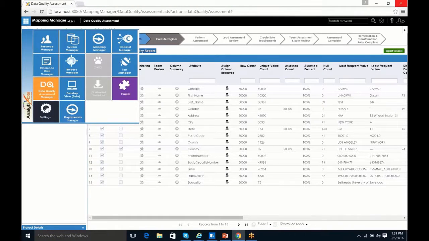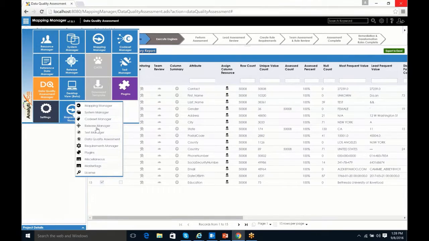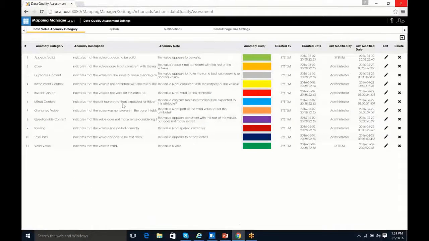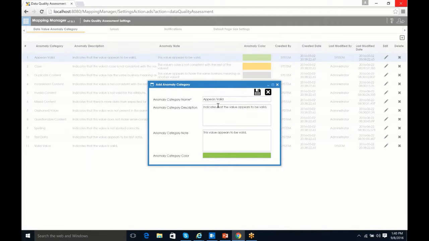We also have the ability, as I mentioned earlier, to configure the DQAM, so we'll go ahead and do some of that. This is the first thing that we talked about, which is our categories. These are our assessment categories, and as you can see here, like appears valid. If you wanted to change the color, you can do that. All you have to do is click on the edit, and you can edit all of this information. You can change this to appears valid and add some additional information if you want. You can change the description. You can change the anomaly category note. So again, you have the ability to come in and really customize this. Change the color, everything. You have complete control.